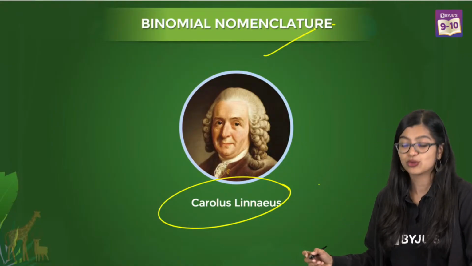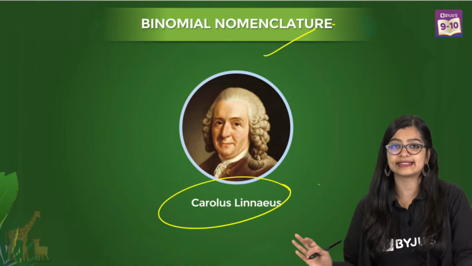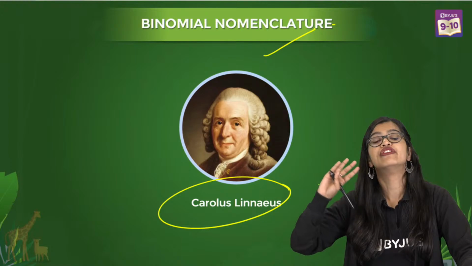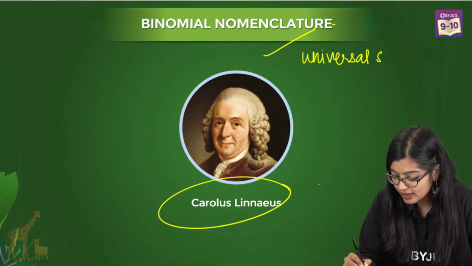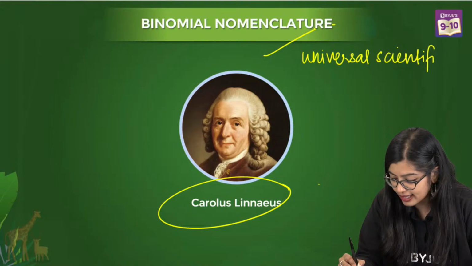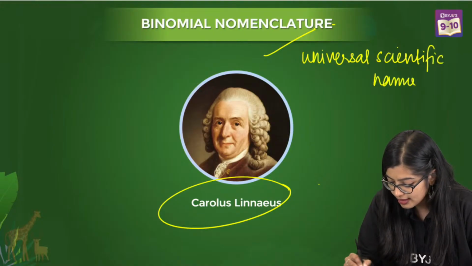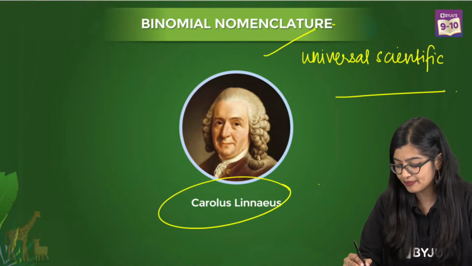Carl Linnaeus said, listen, we'll have a universal scientific name that we give to the organism.